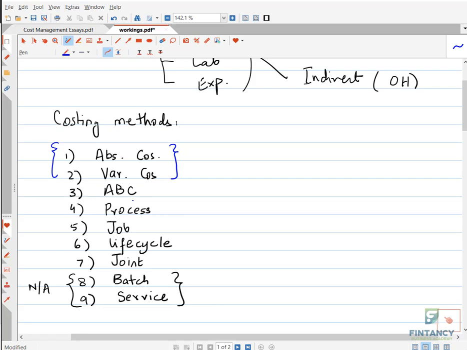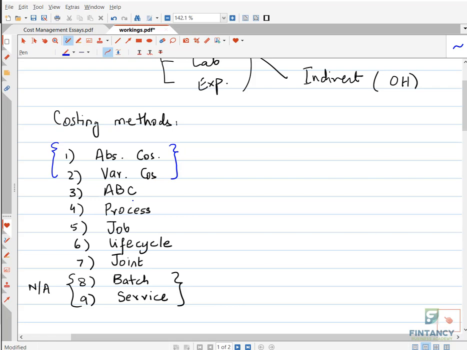Some people are saying, yeah, target costing, that is basically a small area that is also there. It is a concept in which you take the reverse approach: you set your selling price first, and then you reverse the profit margin, and then you reach a cost which is called target cost.